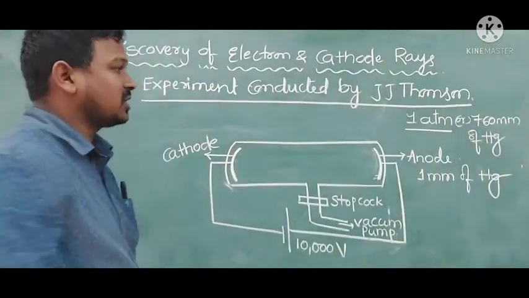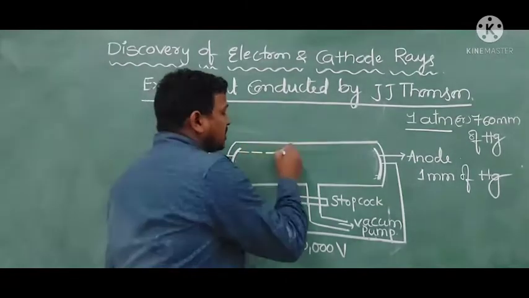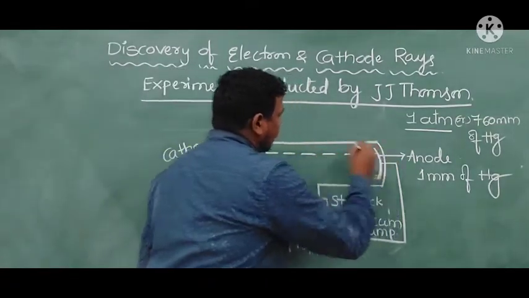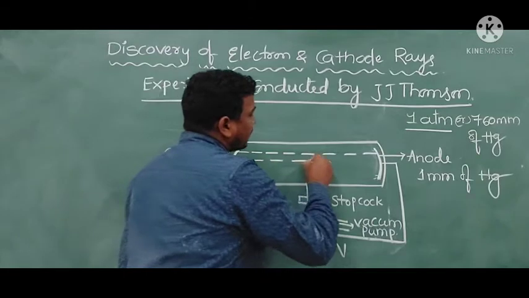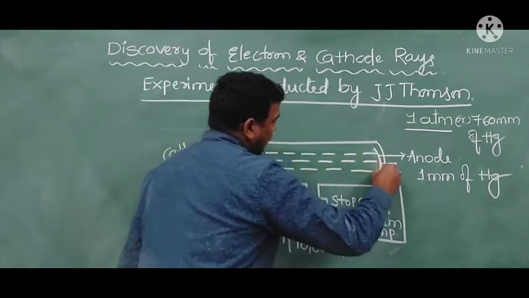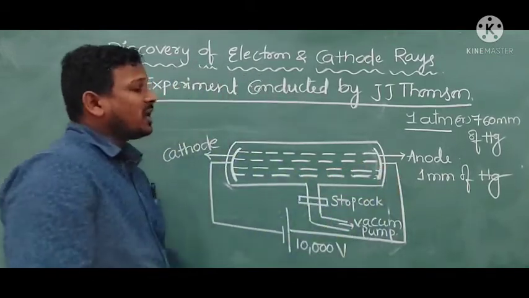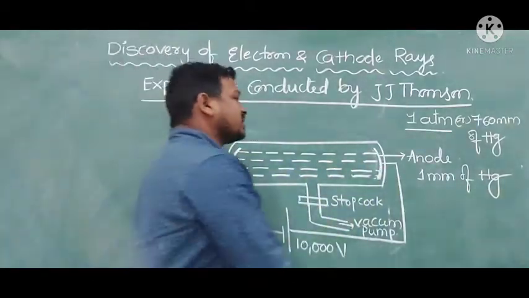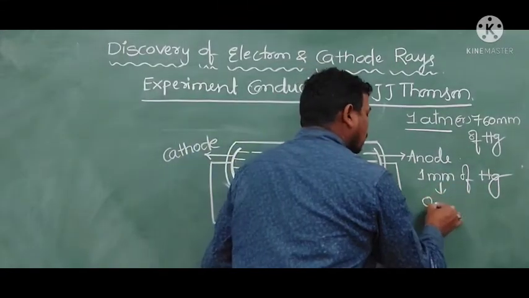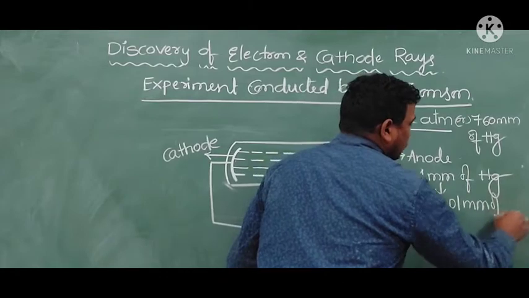So he decreased the pressure. At that time, the energy rays start flowing from the cathode to the anode. He again decreased this 1 mm to 0.01 millimeter of mercury.